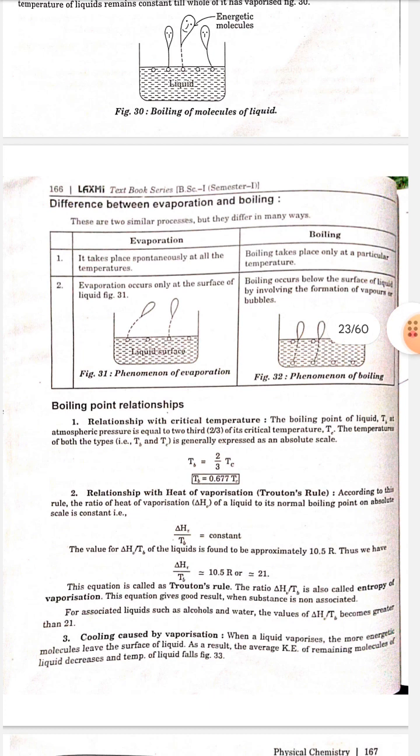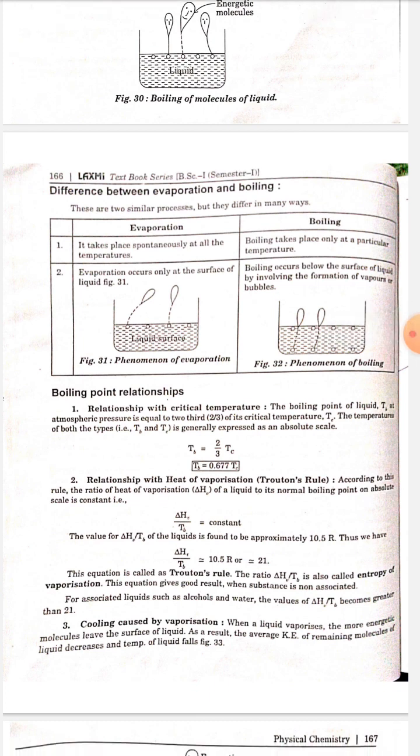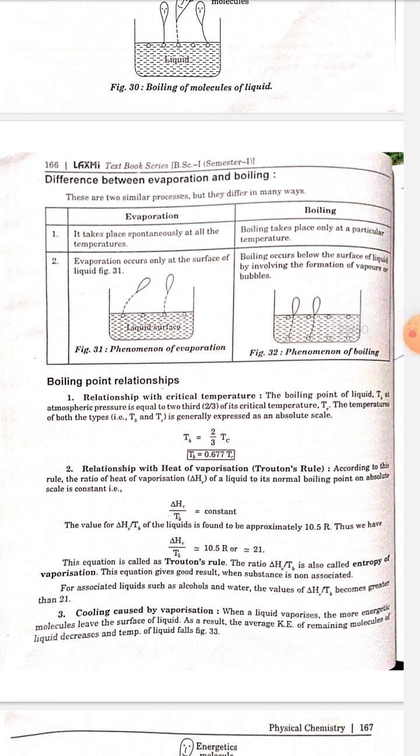Boiling point relationships. Number 1. Relationship with critical temperature. The boiling point of a liquid Tb at atmospheric pressure is equal to 2 by 3 of its critical temperature Tc. The temperatures Tb and Tc are generally expressed on an absolute scale. Tb is equal to 2 by 3 Tc. Tb is equal to 0.677 Tc.